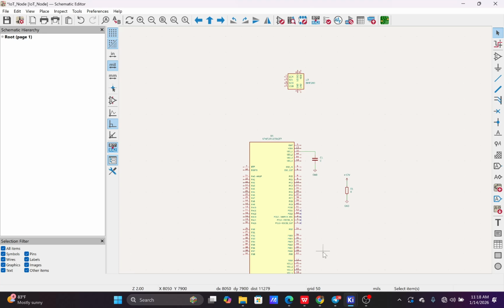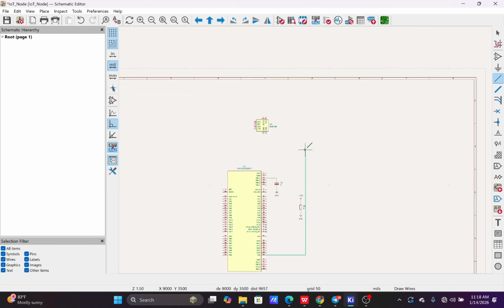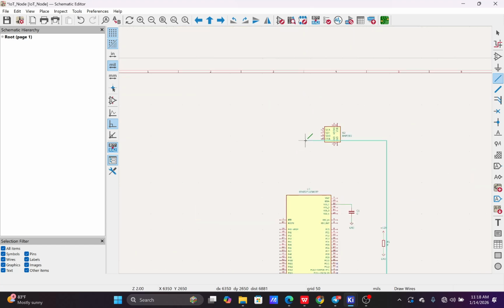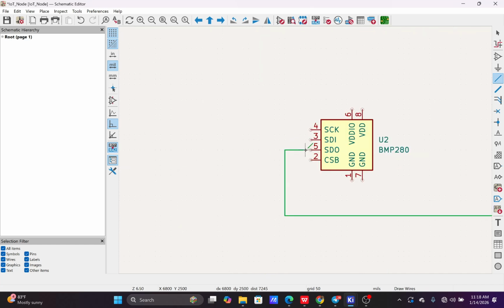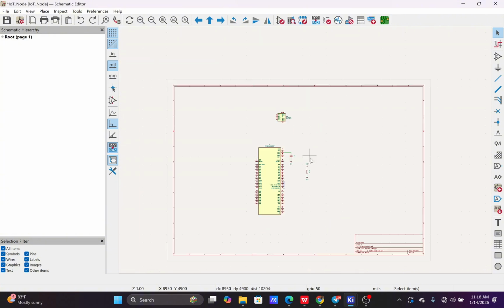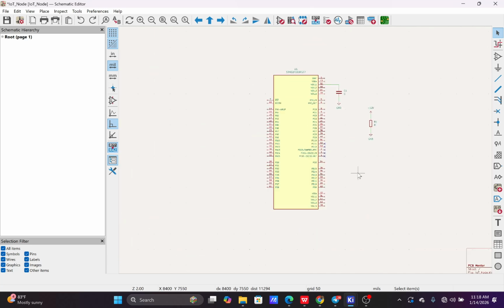I'll need to establish a connection, and I don't want to start making this diagram like this, drawing it to come to this point. It might just make my schematic messy. So to avoid this messy stuff, Ctrl Z to remove. To avoid this messy stuff, we can use what we call the net labels.